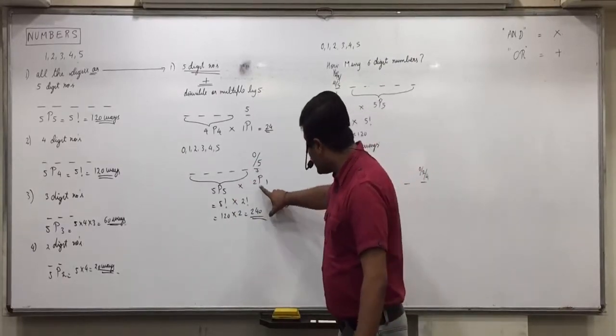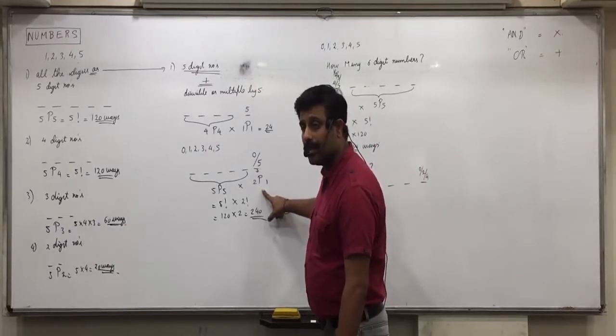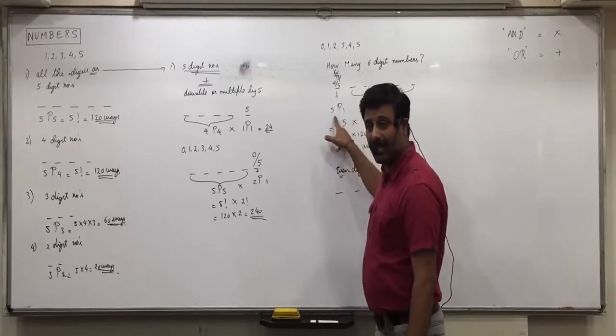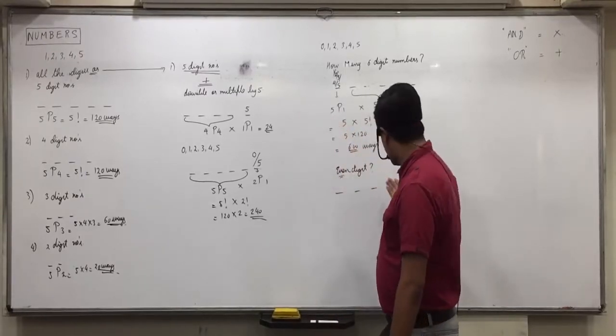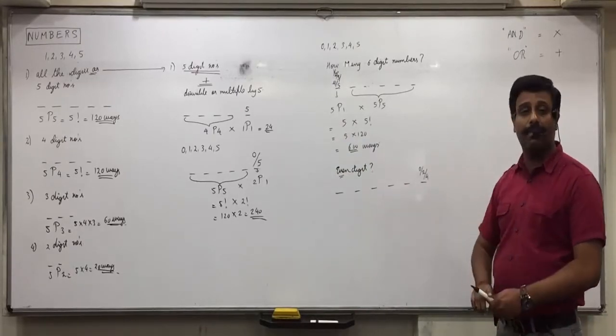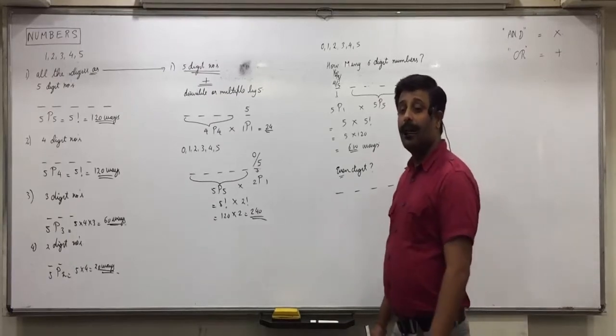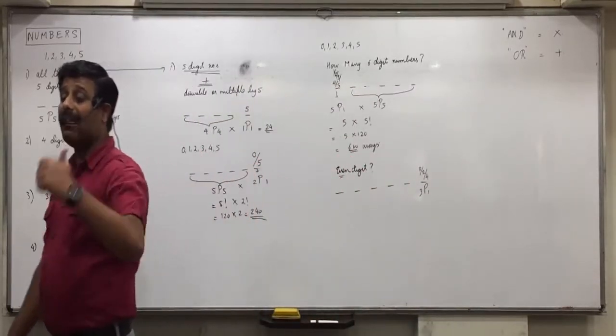Did you understand why this was 2P1? Why? Did you understand why this was 5P1? So same thing I am repeating again and again. 3P1. 3 numbers in one place can be done in how many ways? 3P1.